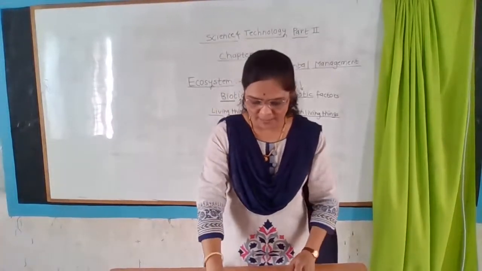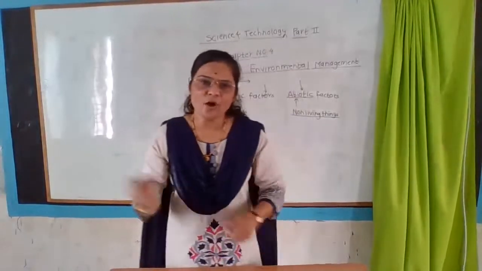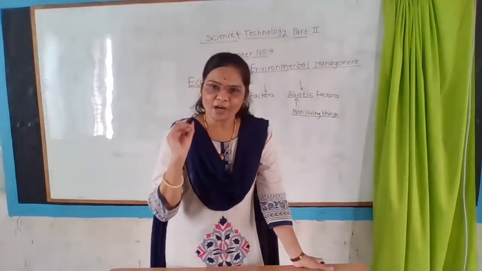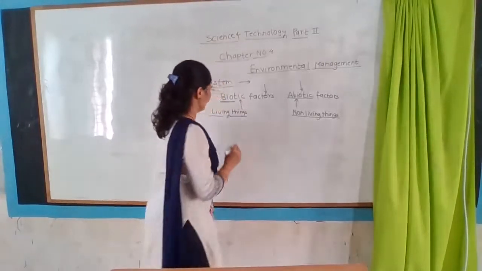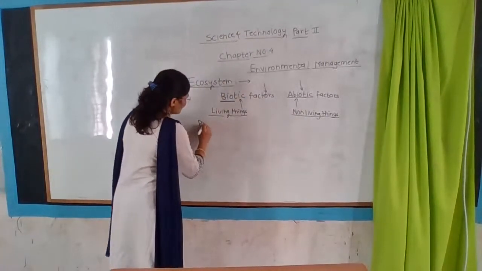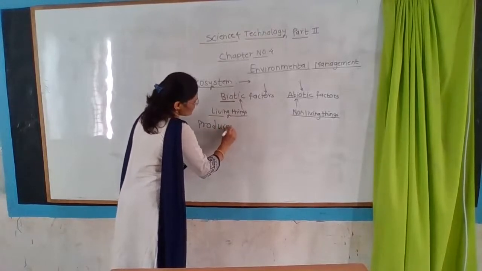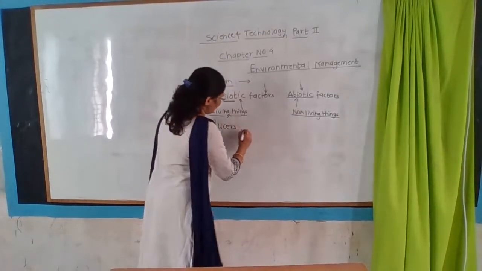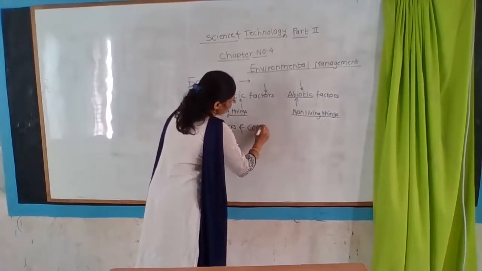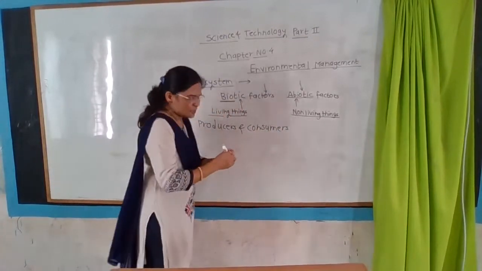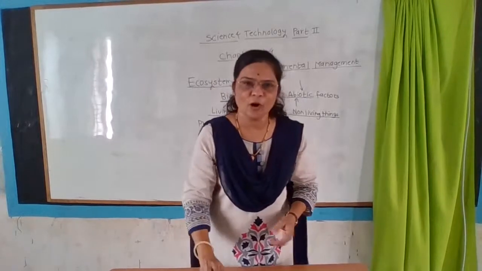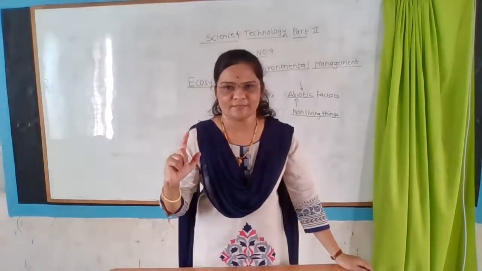Food chain is given. You are familiar with the words producers and consumers. What is meant by producer? All the plants, all the greenery around us.